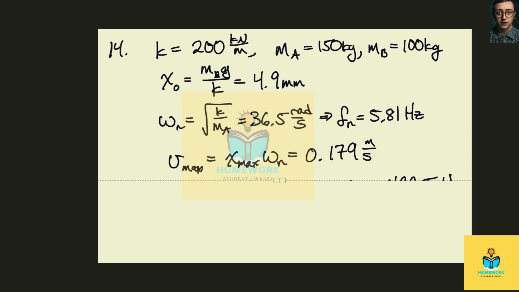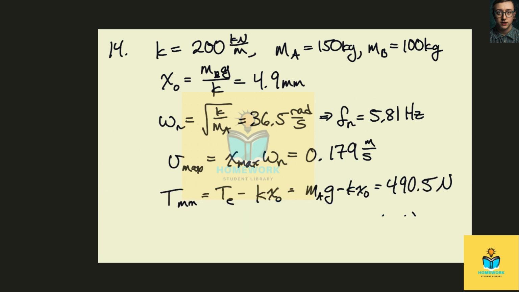Now, we can figure out what the maximum velocity is, because that's just the maximum displacement times the natural frequency. We know this is going to be the maximum displacement because it's going to start off at this value and then oscillate back and forth, assuming there's no dissipation. So we have this, and we get 0.179 meters per second.